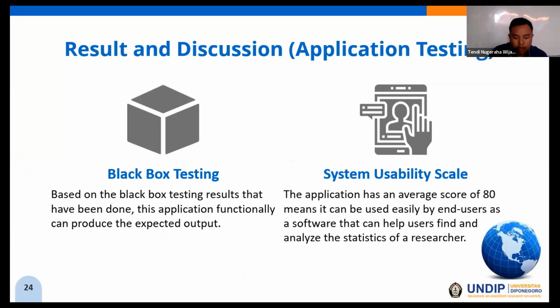And the result of the application testing: based on the black box testing, the application functionally can produce the expected output, and for the System Usability Scale, the application has an average score of 80. It means it can be used easily by end users as software that can help users find and analyze the statistics of a researcher.